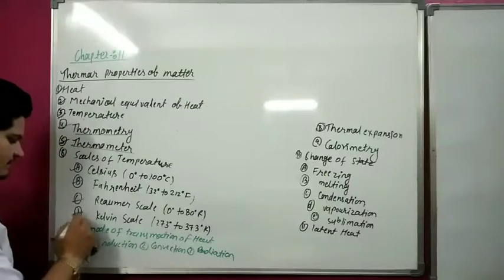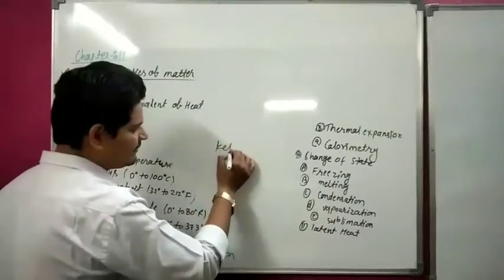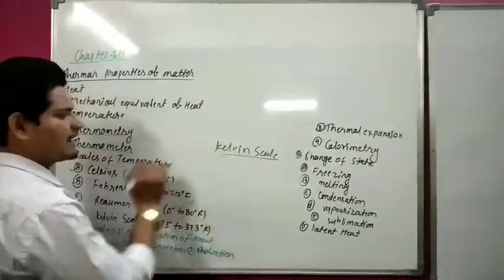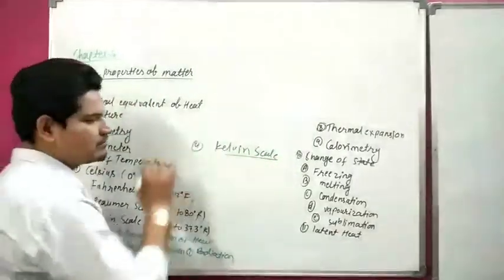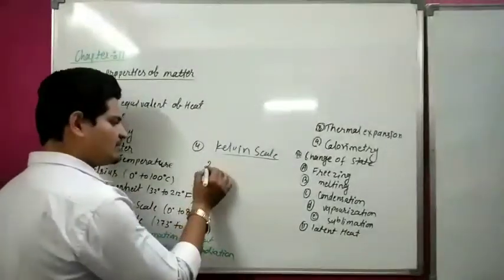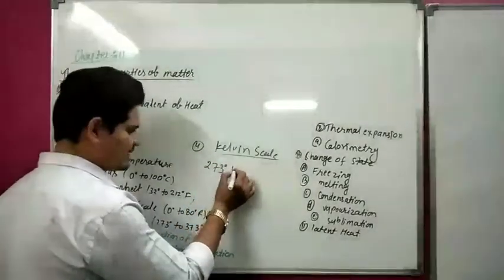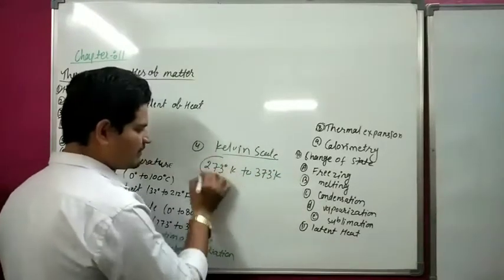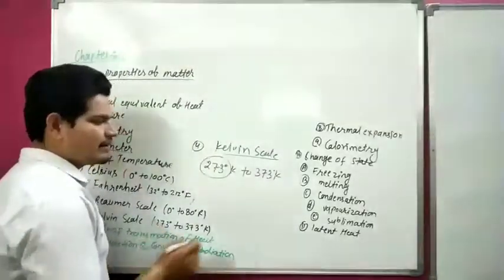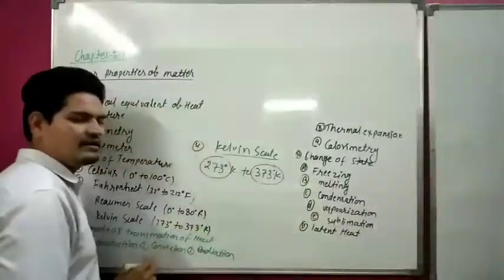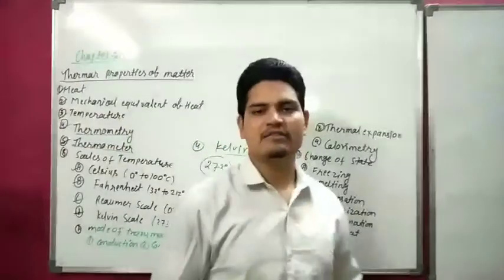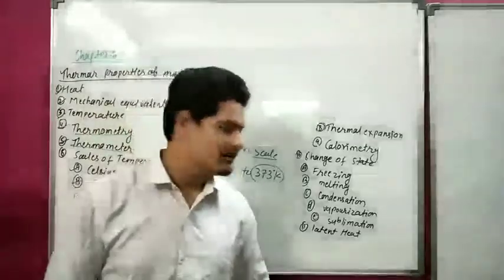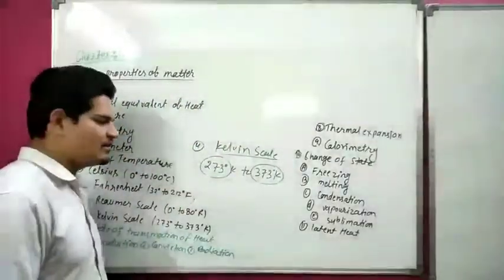Last is Kelvin. Lord Kelvin decided this scale, so it is called the Kelvin scale. This is the fourth way to measure the temperature. Here the temperature starts at 273 degrees Kelvin and goes to 373 degrees Kelvin. So 273 is the freezing point of water and 373 is the boiling point of water. It is the way to measure the temperature of a body in space.